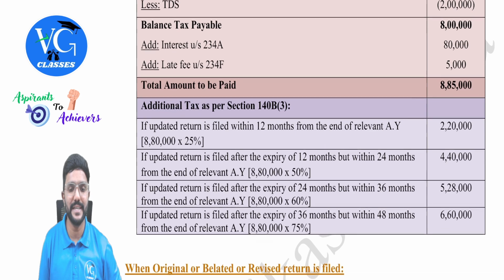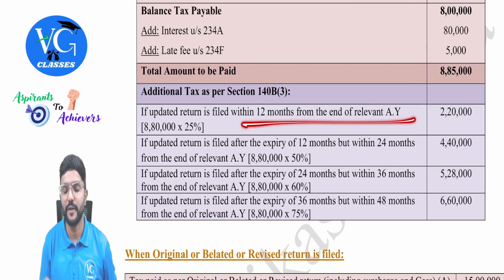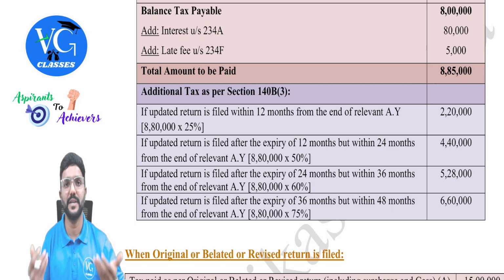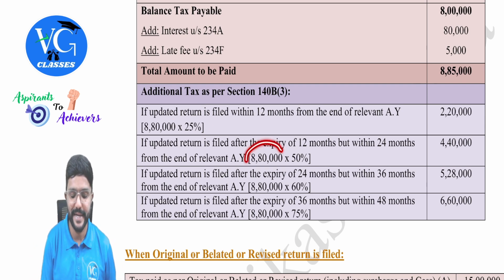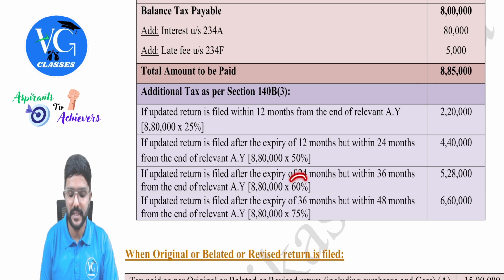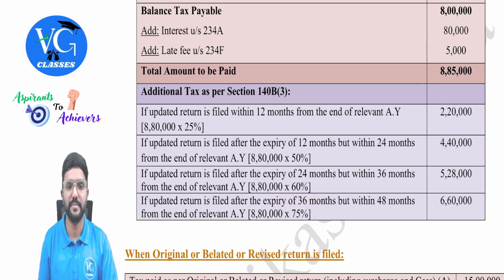Now assume updated return is filed within 12 months from the end of assessment year. So what is the additional tax? 8 lakh 80,000 into 25%. Sir, what if it is after 12 months but before 24 months? Then 8 lakh 80,000 into 50%. If it is after 24 months but before 36 months, then 60%. If it is after 36 months but within 48 months, then it is 75%, guys.